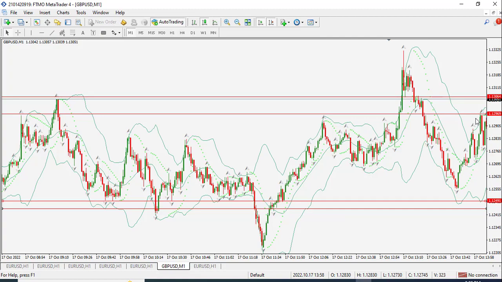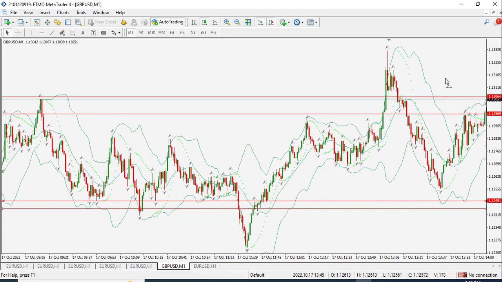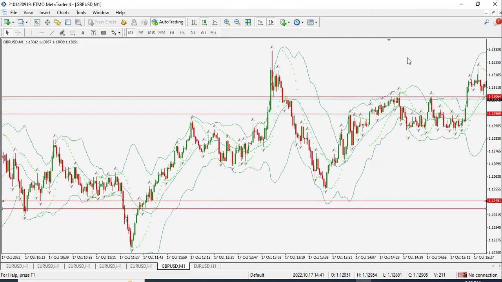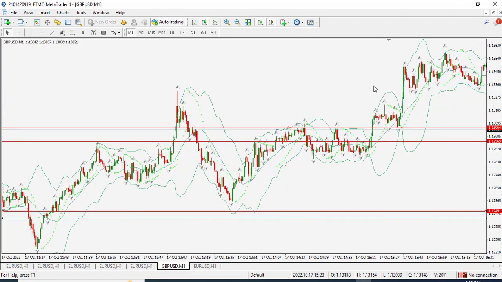We have the reaction at the resistance level, and it's reacting again, and finally it broke through, and we are expecting it to bounce back to the support line, and there is a high likelihood that it's going to reverse again,